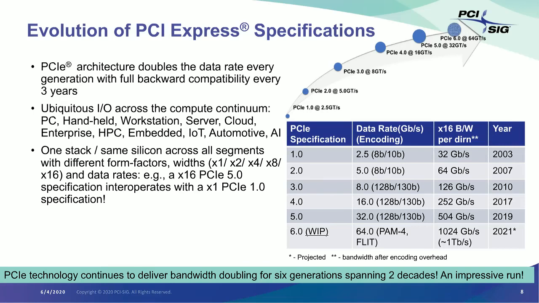So if I step back, in my opinion, an interconnect technology is successful if we can sustain 3 generations of bandwidth increase that spans a decade. When we started PCI Express back in early 2000, we had a similar goal. Clearly, we have far exceeded that goal with the technology evolving in a backwards compatible manner.